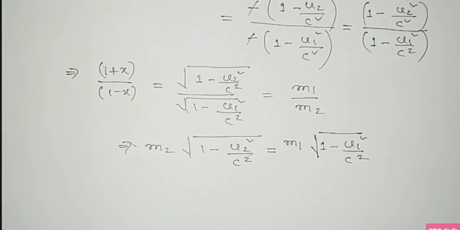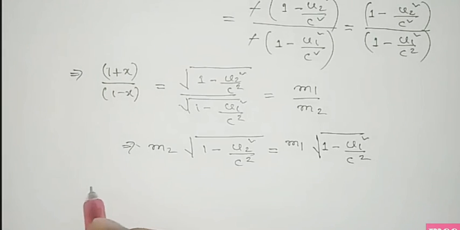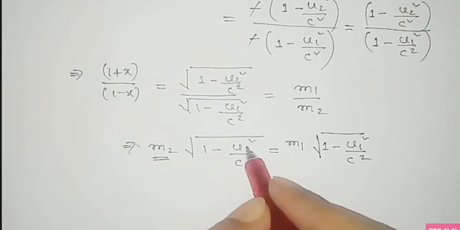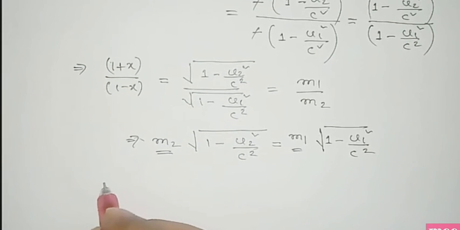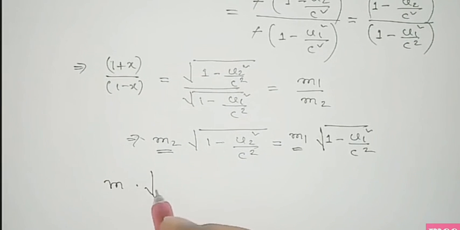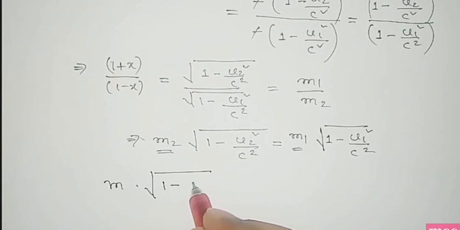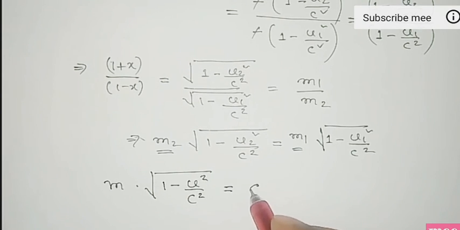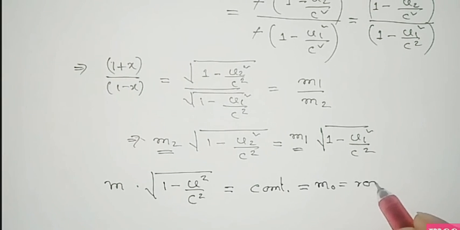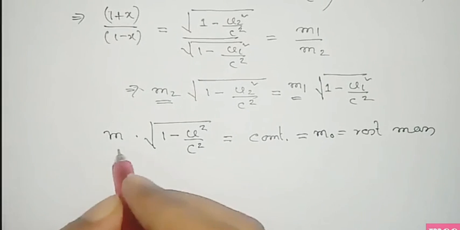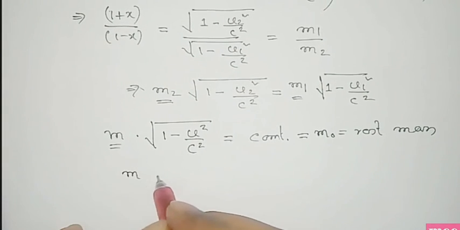You can see that the product of mass m2 and this square root term is the same as the product of m1 and its square root term, so it is a constant. So we can say that mass into the square root of 1 minus velocity square by c square is constant, and we take this constant as m naught, the rest mass of the particle from its rest frame.